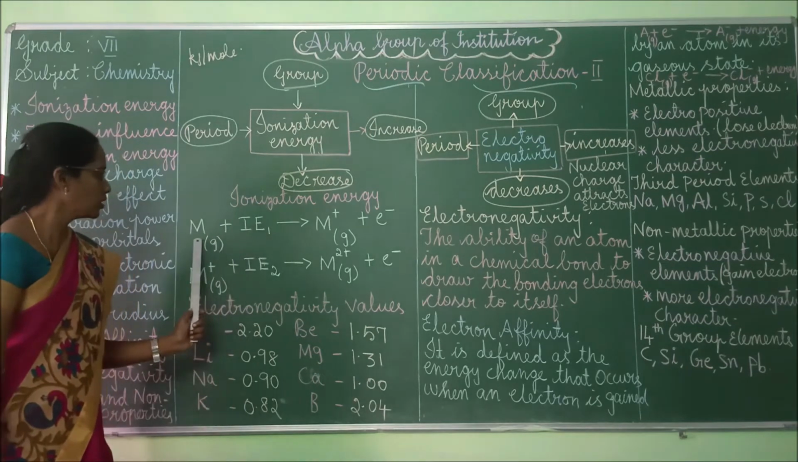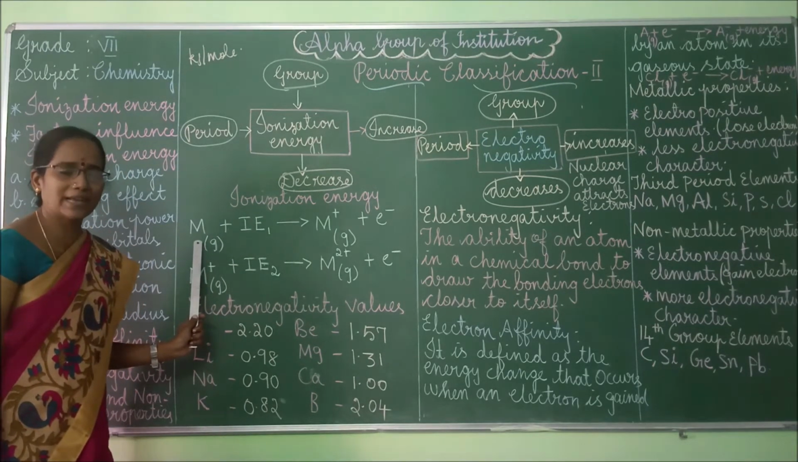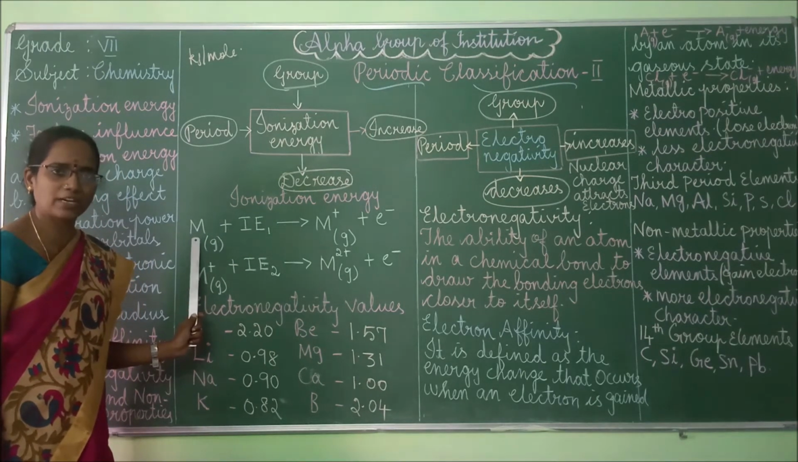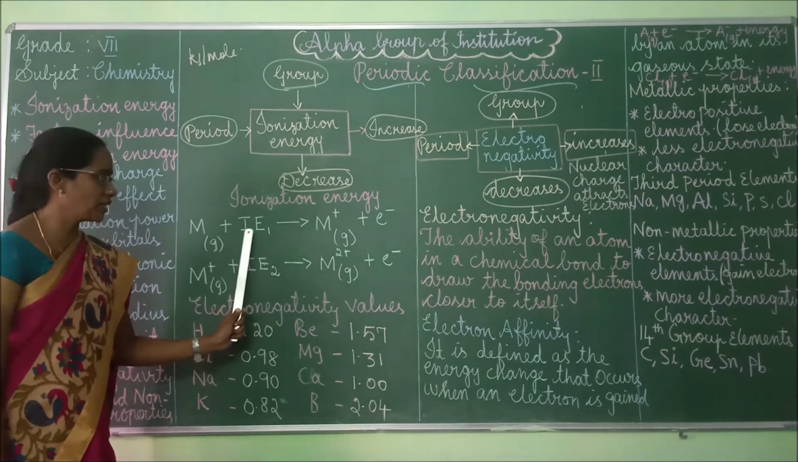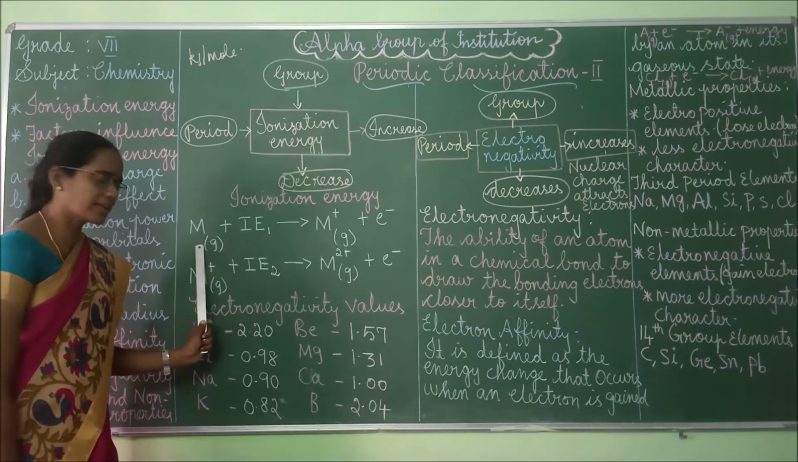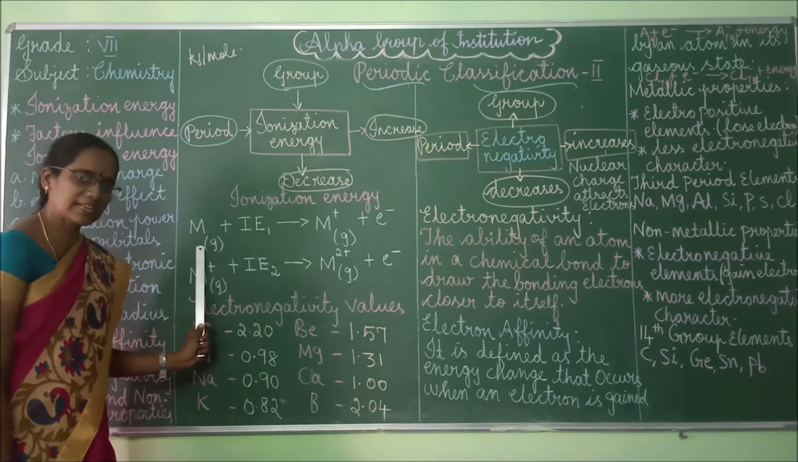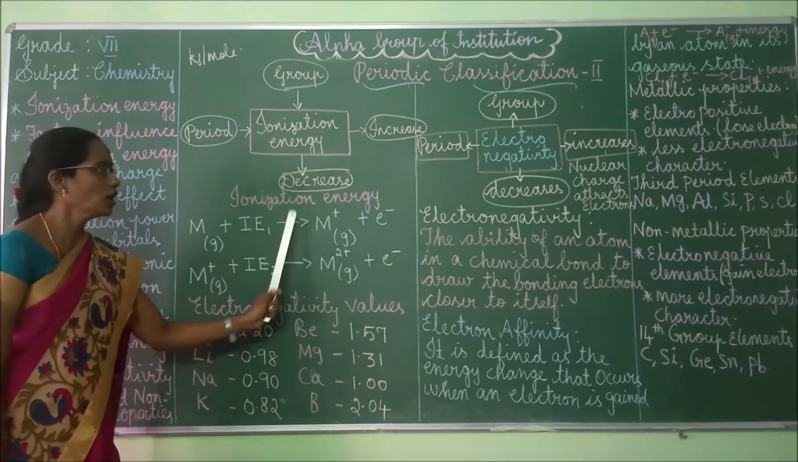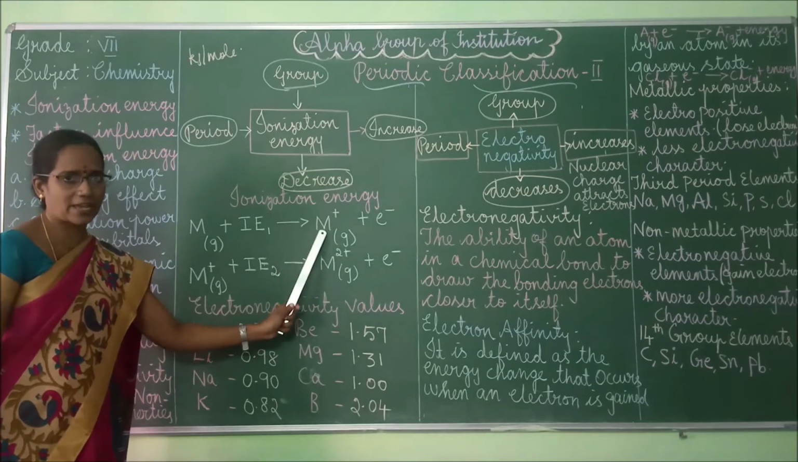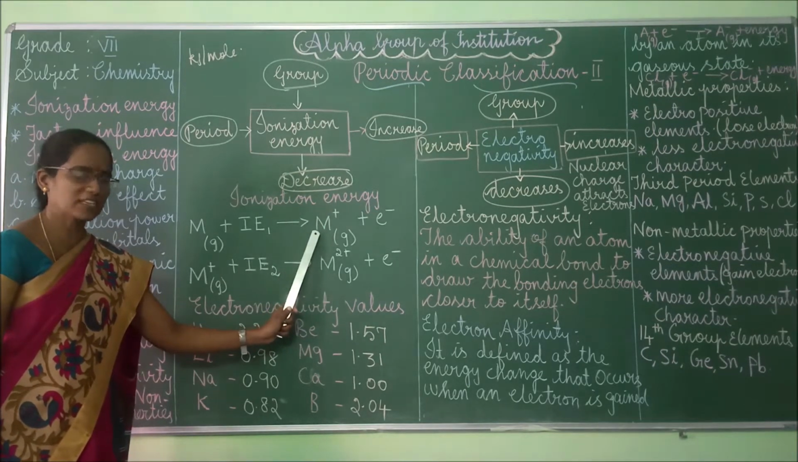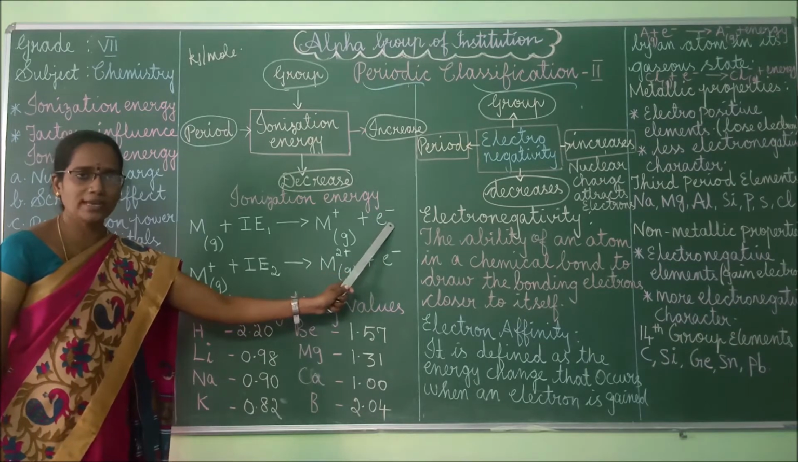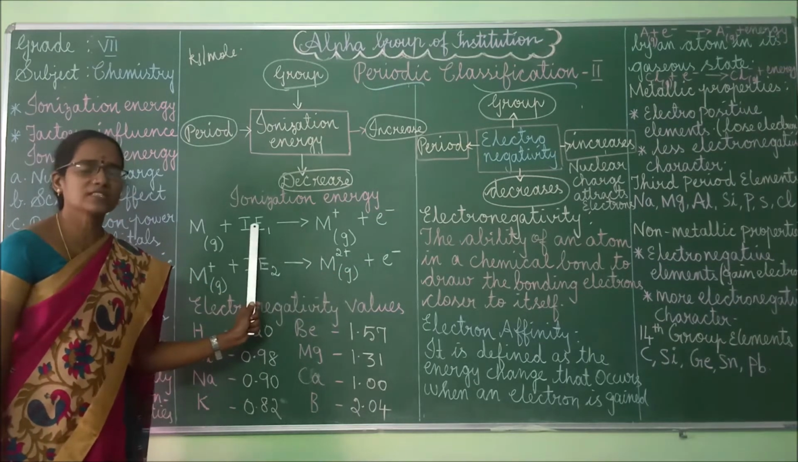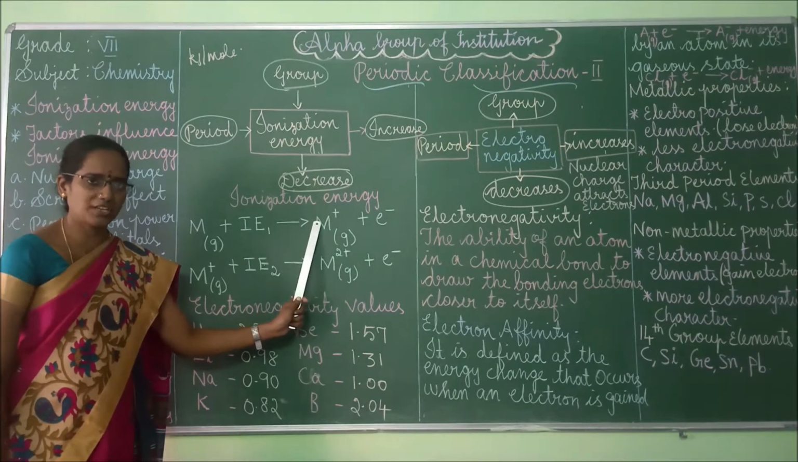So look at the board. This M is nothing but the element. It's a gaseous element or atom. Plus first ionization energy gives this gaseous atom, this gaseous element, which turns into a positively charged ion, plus the electron removed. Okay, so this is the first ionization energy.